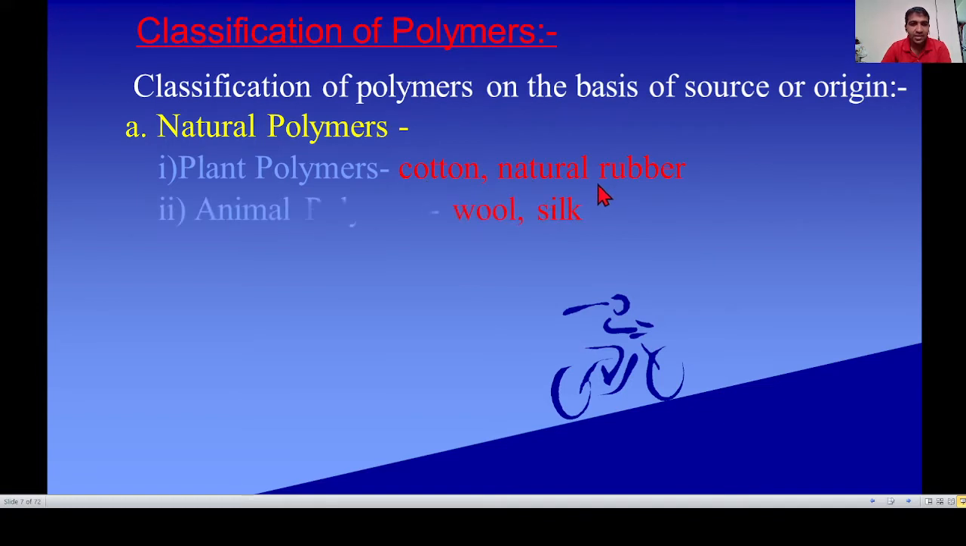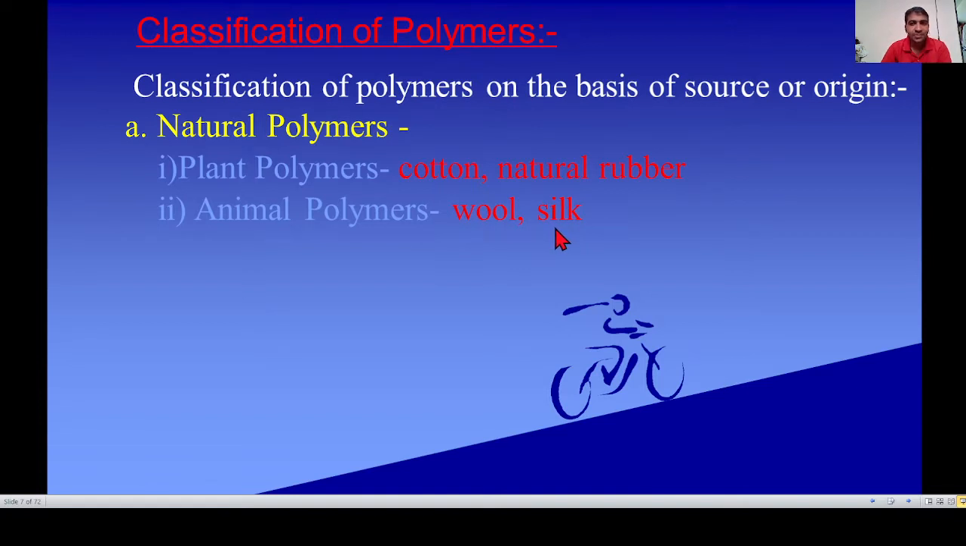Second type of natural polymer is animal polymer. The definition of animal polymer: the polymers which are obtained from animals are called animal polymers. The examples of animal polymer are wool and silk.